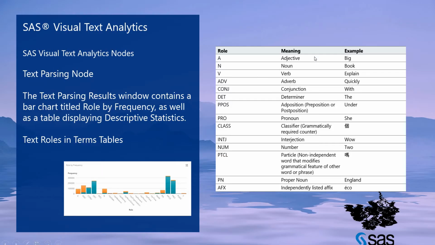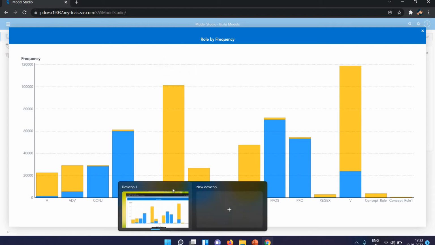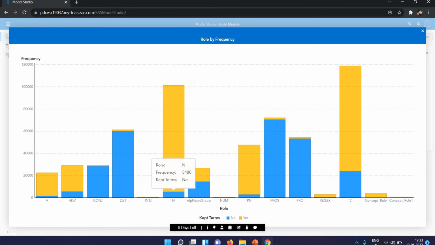A means adjective, and N means noun. Here is the noun, and the maximum part is noun, around 96,000 kept, and the no count is very small.